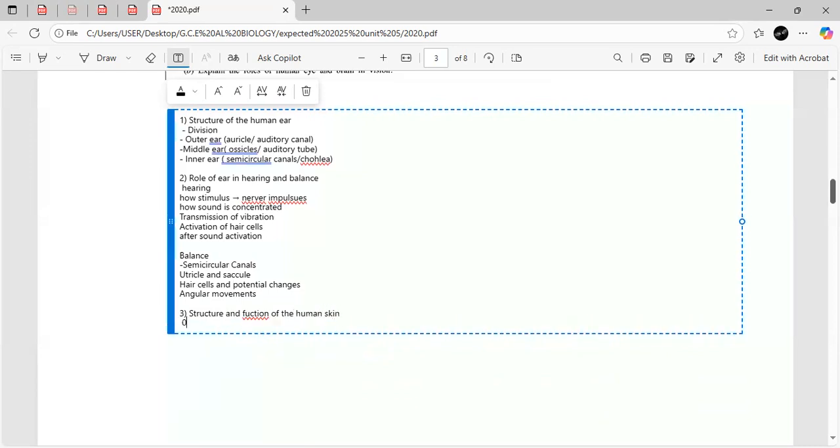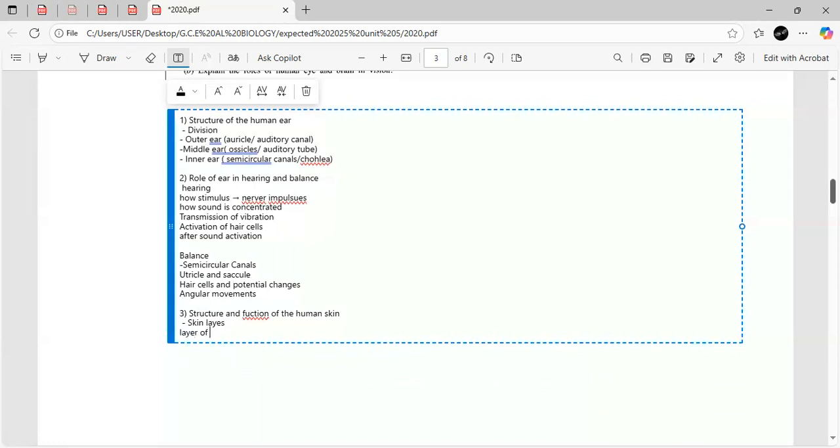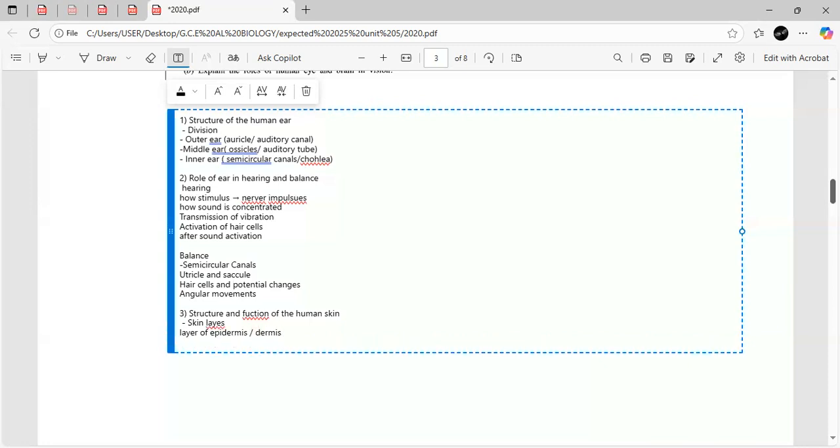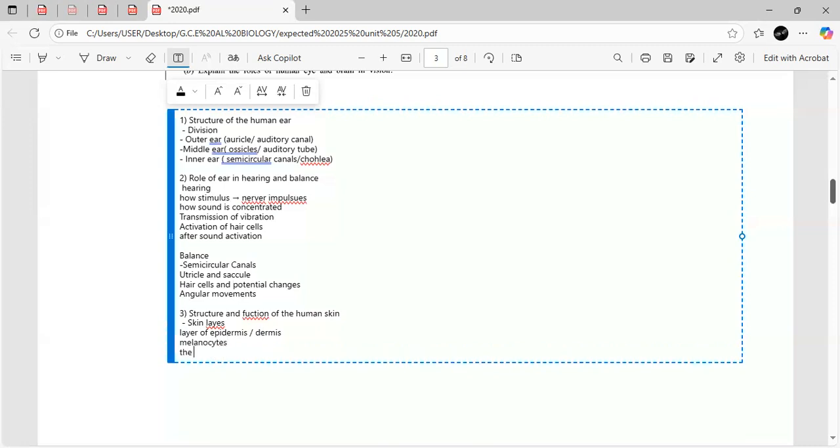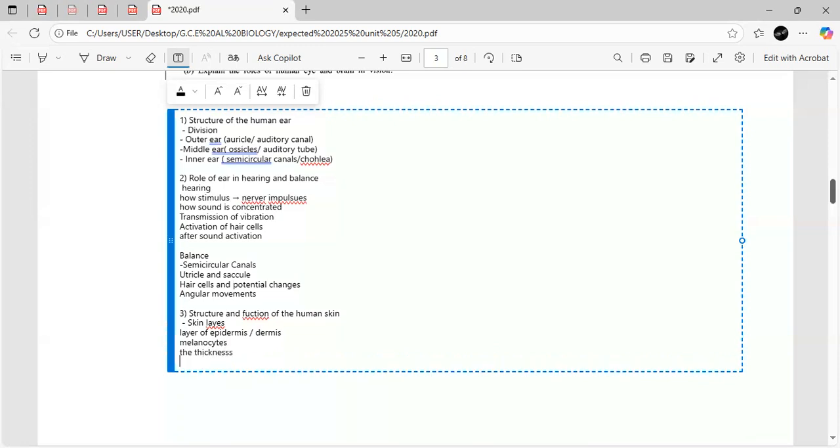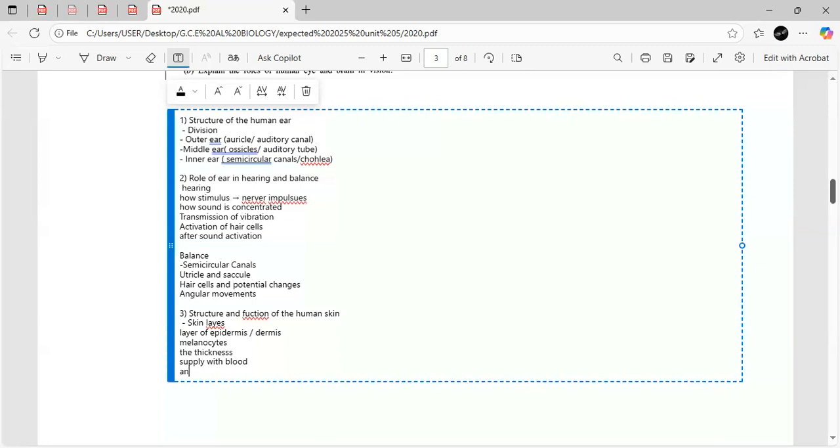So in there we can talk about the skin layers, the epidermis and dermis, and we can talk about the layers of epidermis, then the layers of dermis, the melanocytes, right? Then we can also talk about the thickness of the epidermis and how they are supplied with blood. And also about keratin, right?